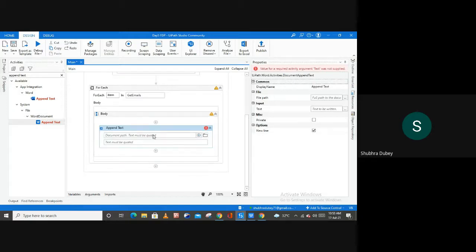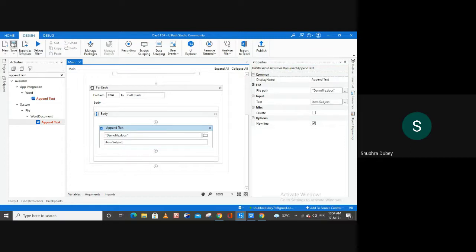And here, for the path, you can simply type the name of your file also. So demo file, and then the extension of the Word file, which is docx. And then here, what you can type is item dot subject, and then save your process and run your file again.